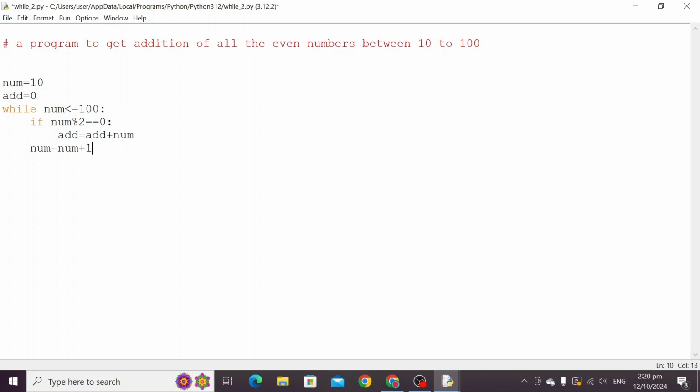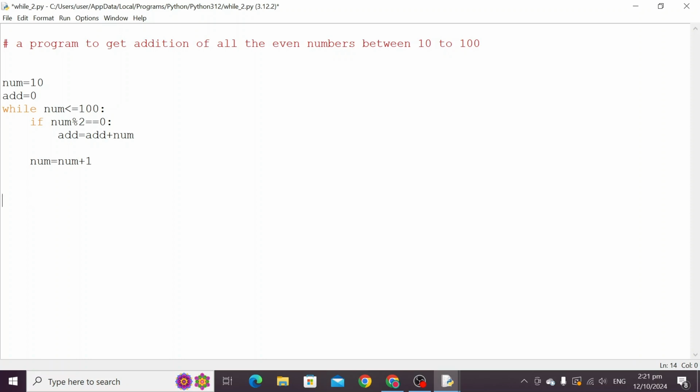Now in this program, how will you identify which variable to be used for updating? You always seek for the variable which you are using for the starting, which is num, the same variable we are using for the condition, which is num, and the same variable we are using for update, right? The update will come at the last, and this variable add we are using for storing the addition, and here we are checking, and here we are adding the same variable because this num is containing very first number 10, right?